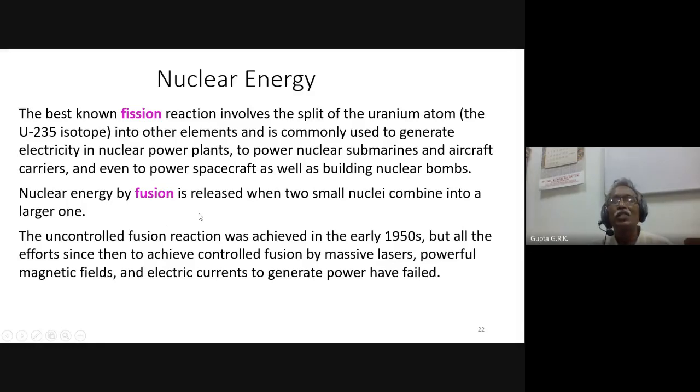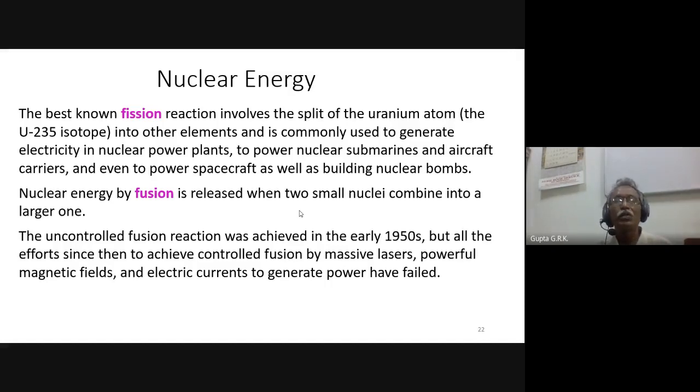And nuclear fusion is released when two small nuclei combine into a larger one. Okay, this is nuclear fusion. And all our solar energy is because of the nuclear fusion that takes place within the stars and sun. The uncontrolled fusion reaction was achieved in the early 1950s, but all the efforts since then to achieve controlled fusion by massive lasers, powerful magnetic fields, and electric currents to generate power have failed. Still, we could not use the energy that can be extracted from the fusion for common purposes.